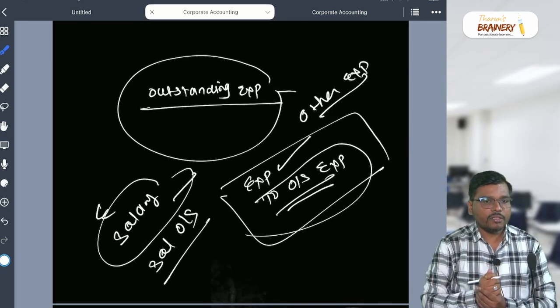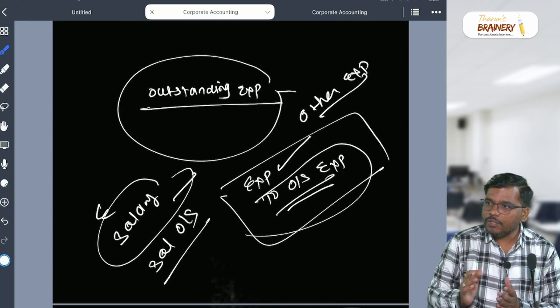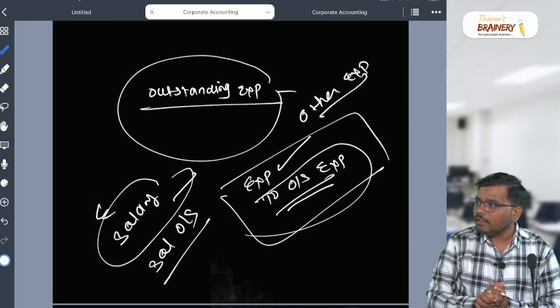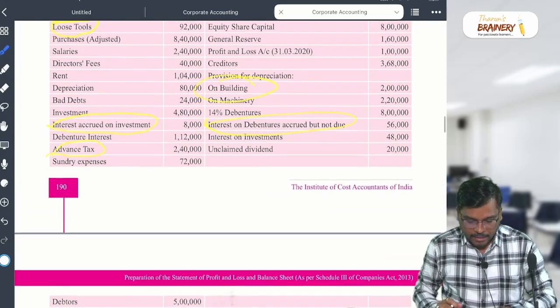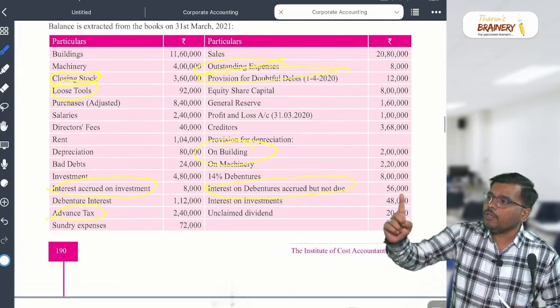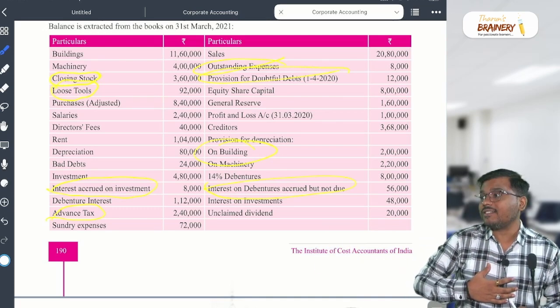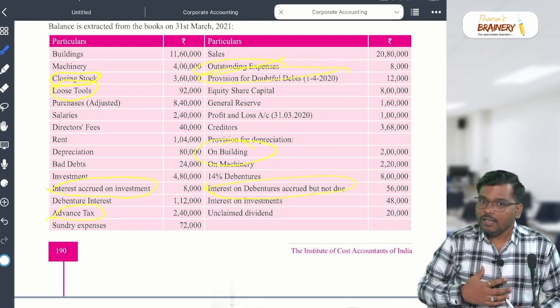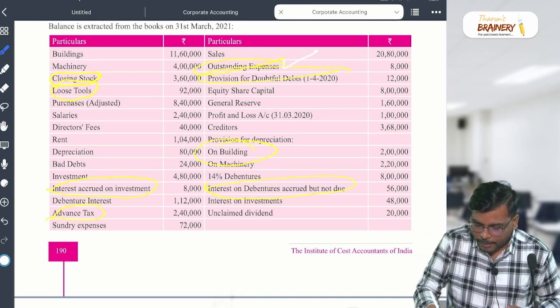Liability, that is called other current liability. Are you getting my point? Yes or no? Any item which appears in the TB has to come in one place, sir. And where will it go? By nature, we have to understand that. Correct? Now, my dear student, my question to you.